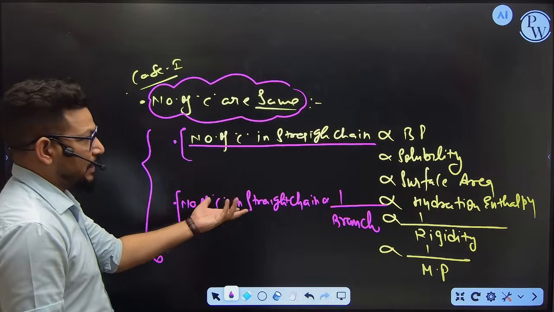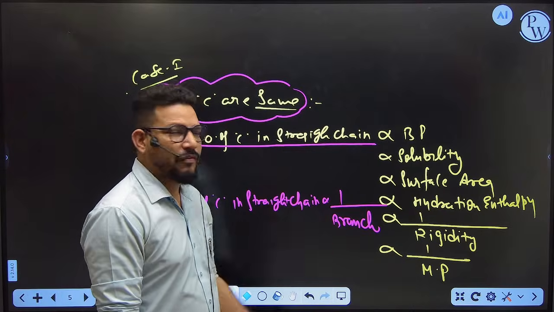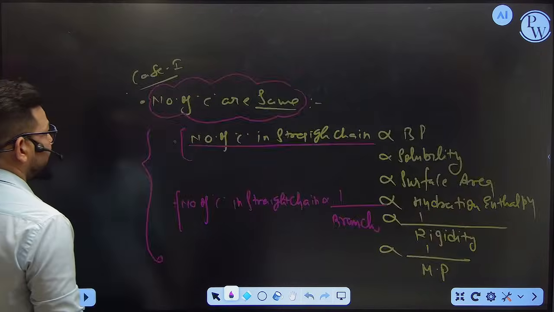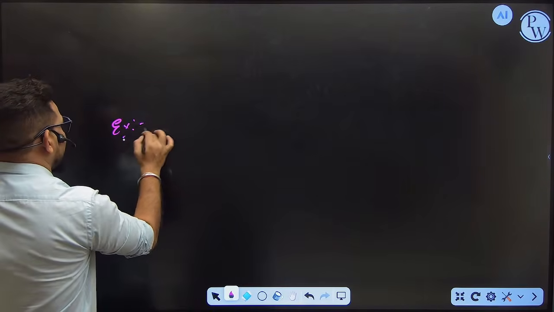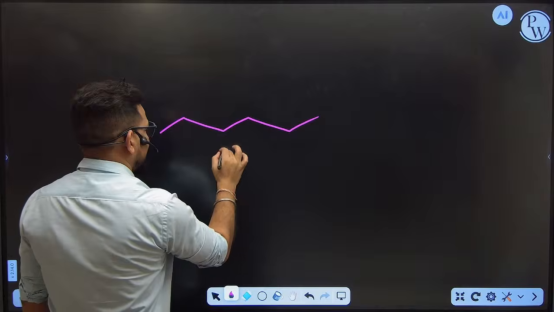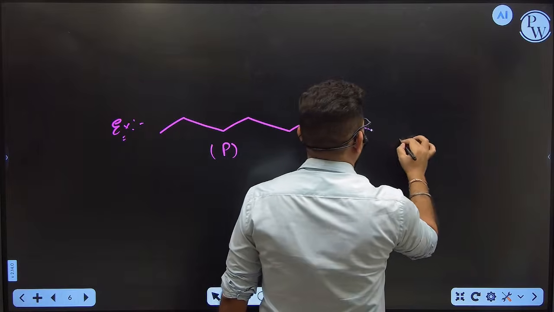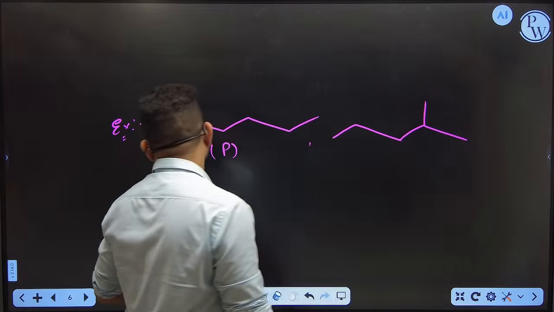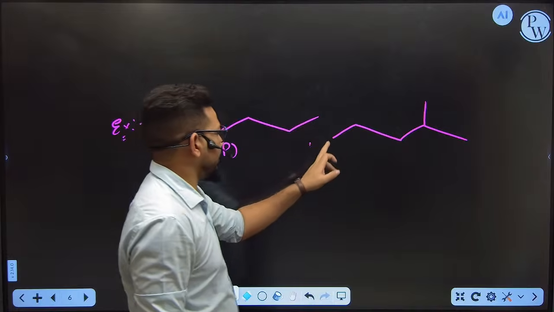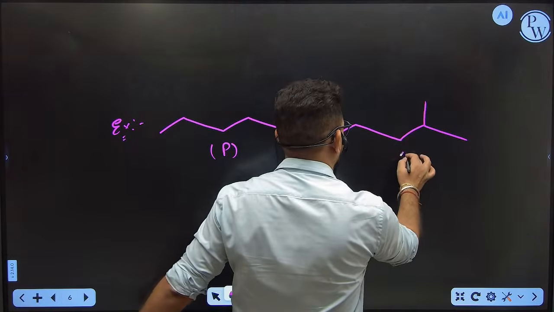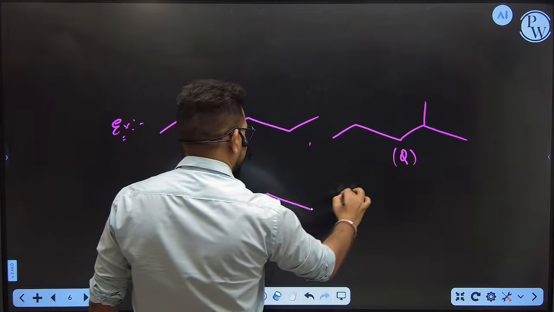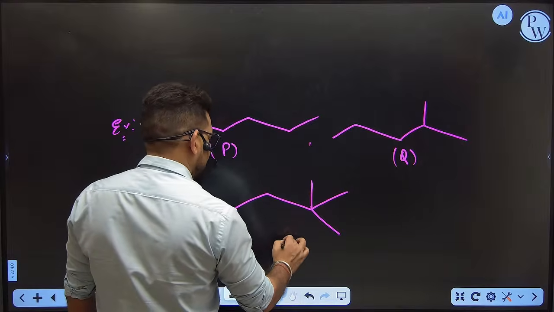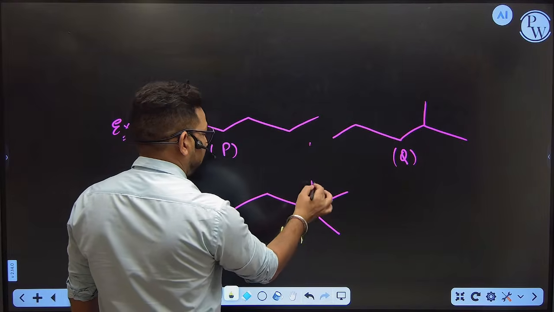Okay, so actually I already discussed this in the last section also, so kindly revisit once, and again I am going to revise here also. See, suppose one question is here, one hydrocarbon is written in this manner, this is called P, and then another hydrocarbon is written in this manner. Now you can see 1 2 3 4 5 6 carbons, 1 2 3 4 5 6 carbons, this is called Q, and then another is here. Now you can count the number of carbons here also. How many carbons? 1 2 3 4 5 6.